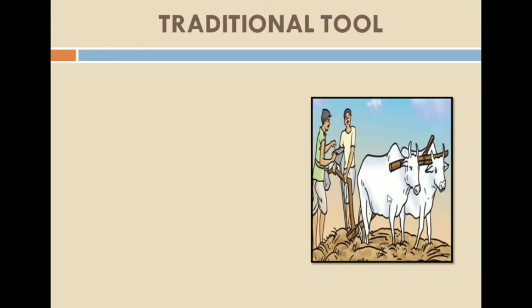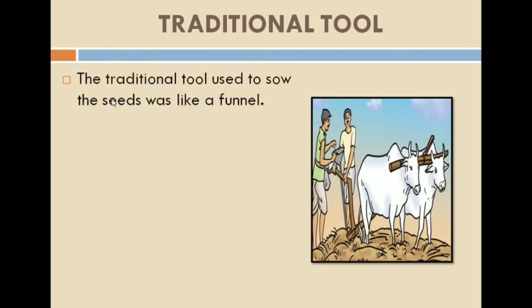You can say that in ancient times, this tool was used for sowing. The traditional tool used to sow the seeds was like a funnel. You can see in the picture that this is a tool of funnel shape. This is a traditional tool which was used by the farmer in old days for sowing the seeds.